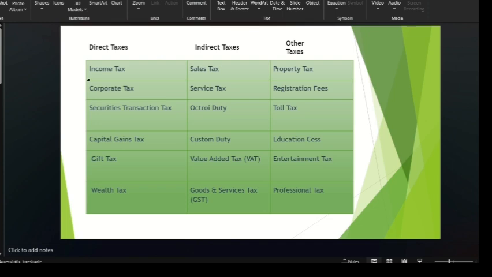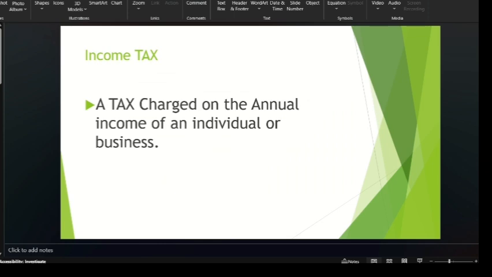Firstly, we have three types of taxes: direct tax, indirect tax, and other taxes. Now coming to direct taxes, as we are all aware, the first category is income tax. Income tax is a tax charged on the annual income of an individual or business. So income tax is charged upon the annual income you're generating, and from that amount you should pay some tax to the government.